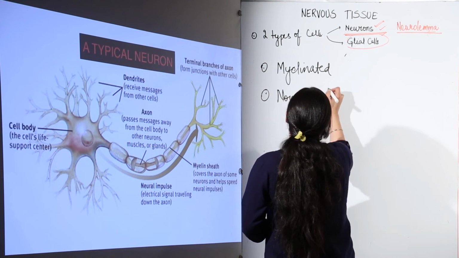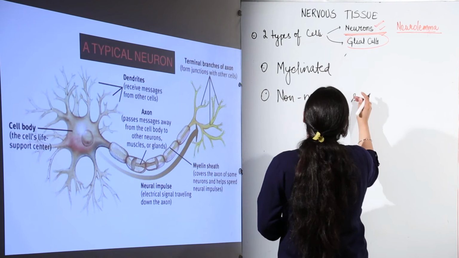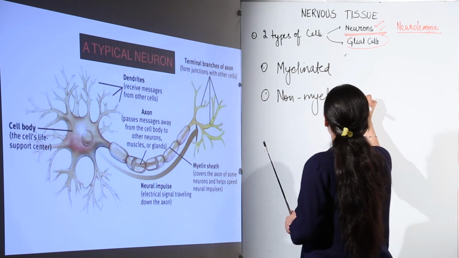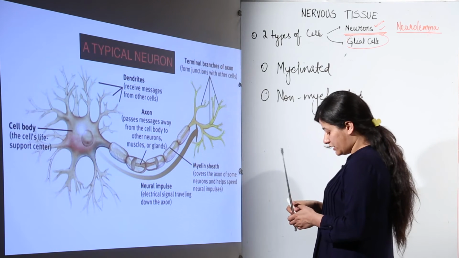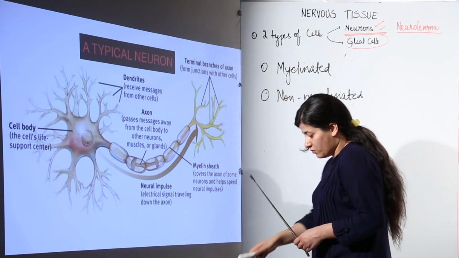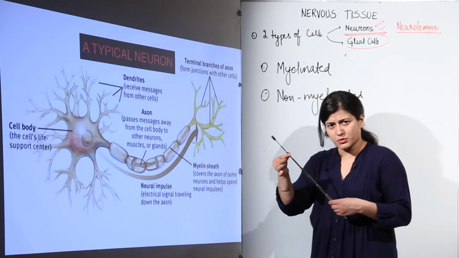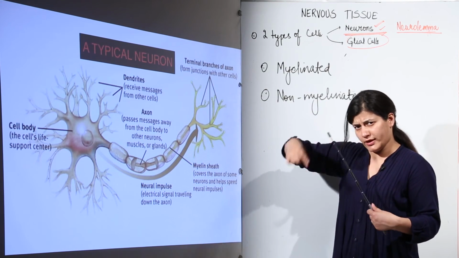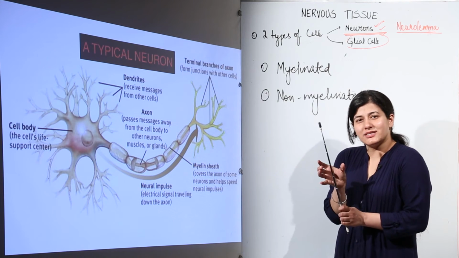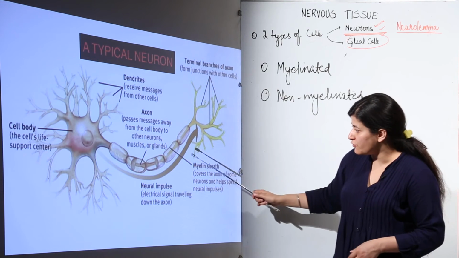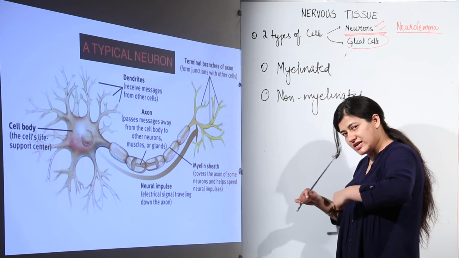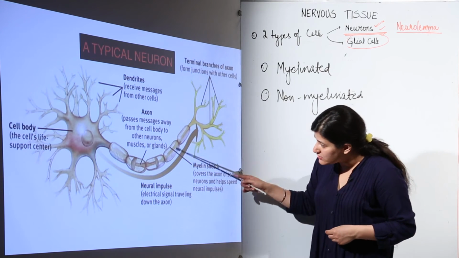Now the question arises, what is this myelin sheath all about? Supposedly I am holding this wire and I start coiling a ribbon over it, and I keep on coiling it until it becomes this thick. So is the case with myelin sheath. There is a sheath, myelin sheath, made up of myelin, which surrounds the axolemma.